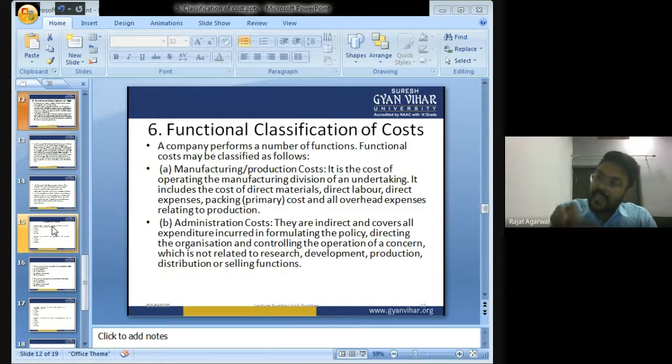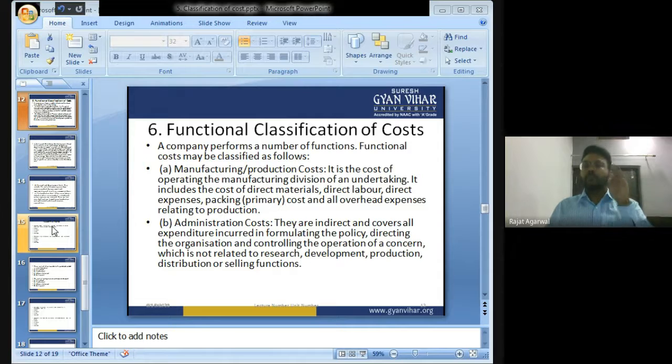Making those policies will incur some expenses. Those expenses will be known as administration expenses, or you can say the expenses which are incurred in the office, not in the factory, because in the factory production work takes place, but in the office administrative work takes place. We formulate policies there. So all the expenses which take place in the office will be known as administrative expenses.